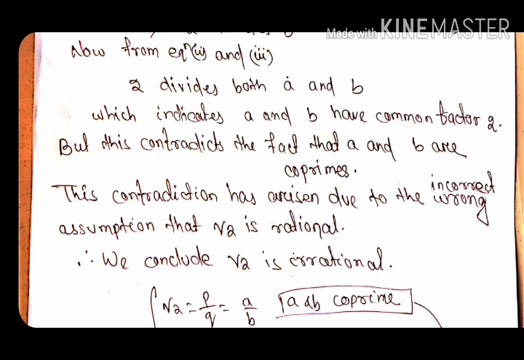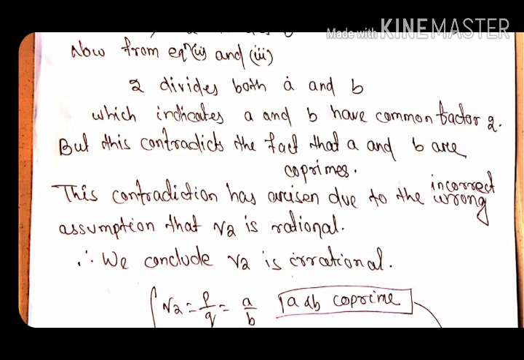So, from equations 2 and 3, 2 divides both a and b, which indicates that 2 is a factor of a, 2 is a factor of b, meaning a and b both have the common factor 2, meaning they are not co-primes. But this contradicts the fact that a and b are co-primes. Already in the earlier steps we have written root 2 equals a by b, where a and b are co-primes. But now what we are observing is that a and b are not co-primes. So, this is contradicting each other.